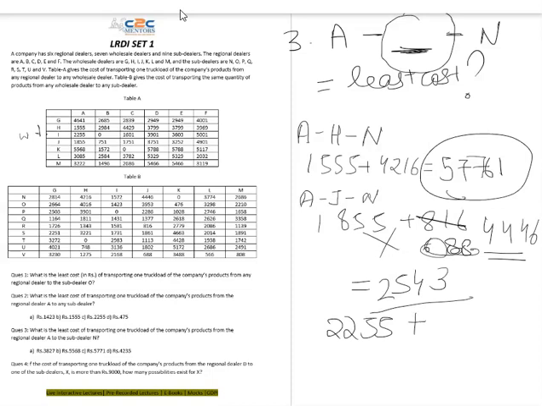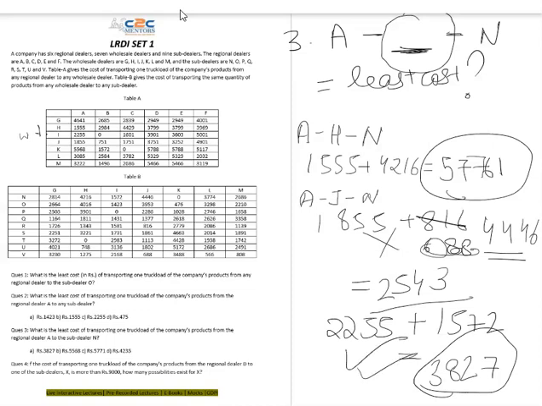It's between A and I, and then I need to go to I to N. So 1572, which will give me 3827. I think the minimum cost here, as is in the options also, is 3827. So 3827 will be the answer. I hope you got this one also.